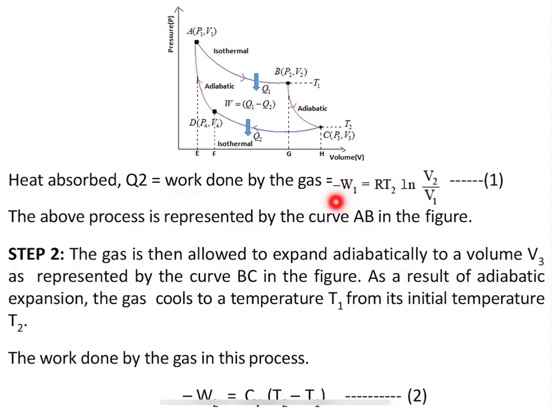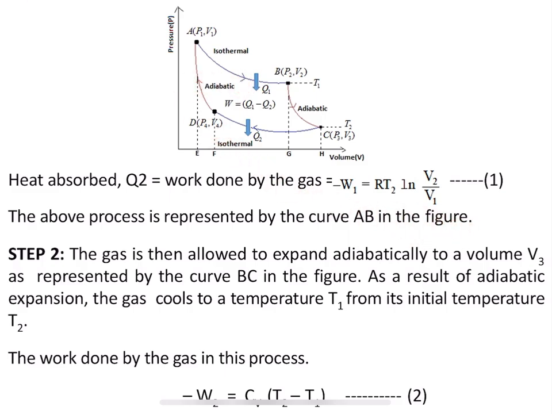Since it is an isothermal process, let me call the work done as minus W1, which will be equal to RT2 ln V2 divided by V1. Okay. So, this is the expression which is given for the work done Q2 in step 1, and let me call this equation 1.